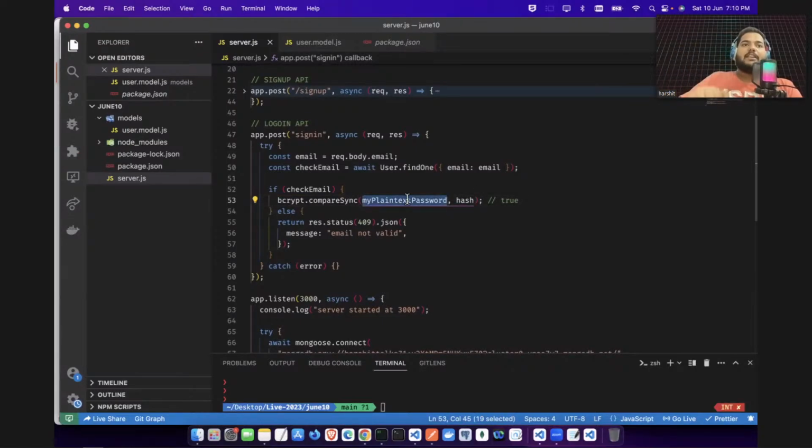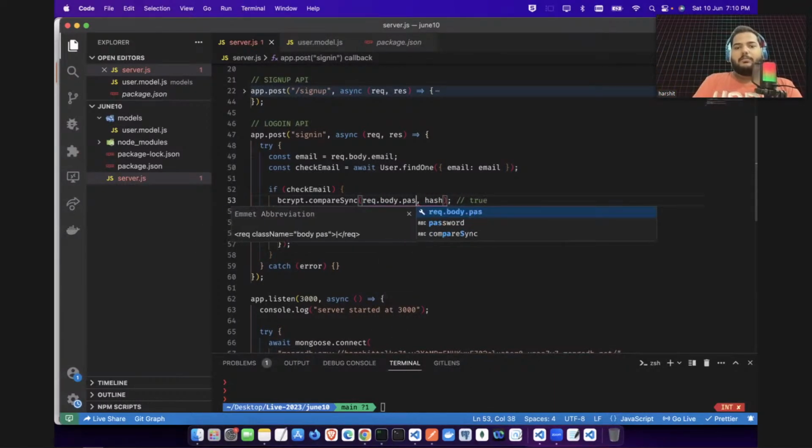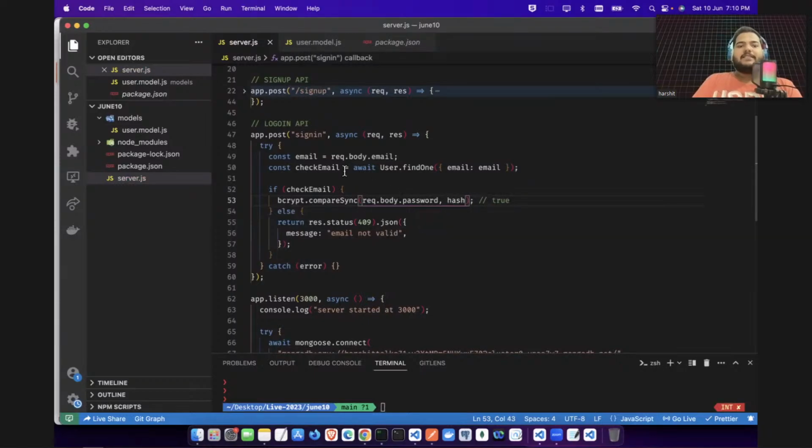So from where am I getting the plain password? The plain password will be sent by the user, so that will be inside request.body.password. And where is the hash password? When you fetch this user, the user will have that password. So if you see here, check email.password. So here you have that compare password.